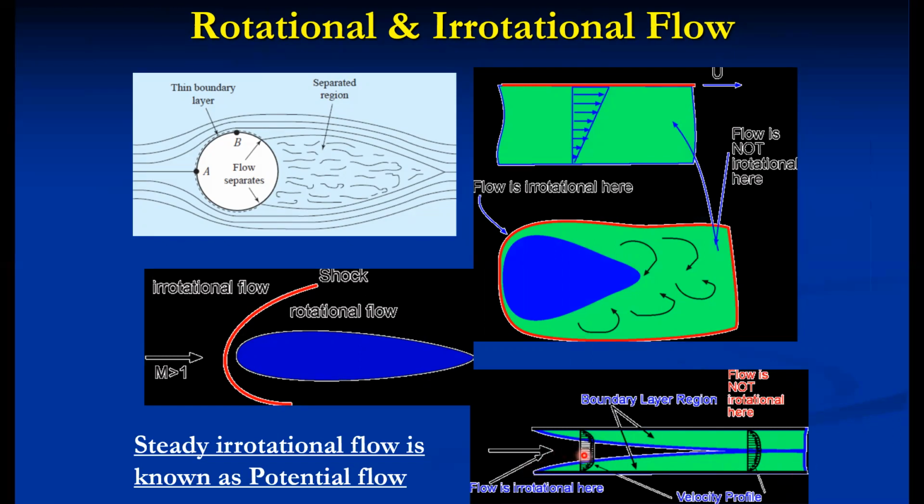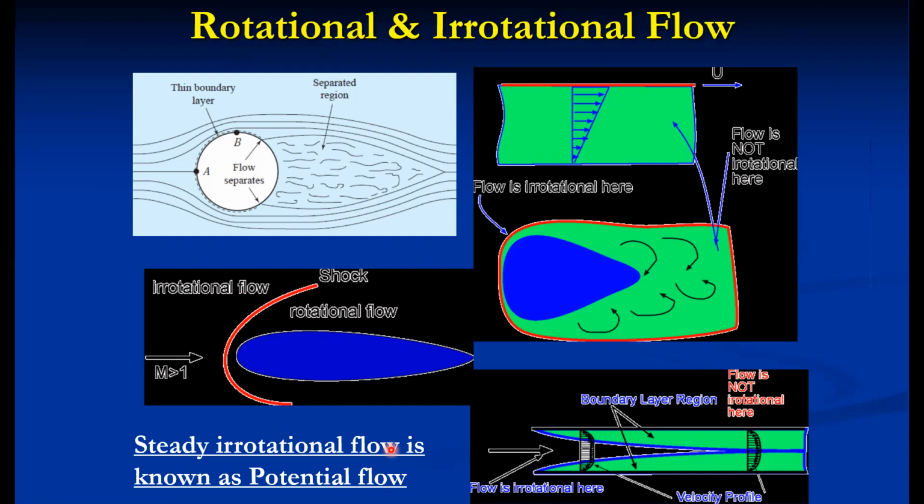So for example, here you can say the velocity is maximum in this particular zone. In the pipe flow, the velocity is maximum in this zone, and the velocity is lowest at the boundaries, where the velocity is almost zero, and it continuously increases, and the velocity is maximum here. So this green zone, or the blue lines, is where the velocity is maximum. That's why it is called a potential flow. So steady irrotational flow is also called a potential flow. These are the different classes of flows generally described.